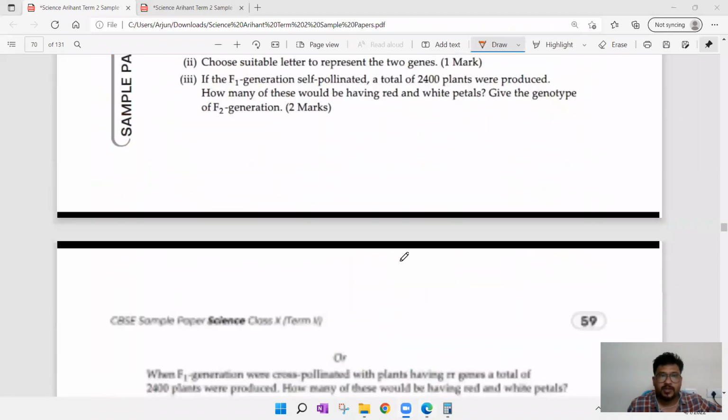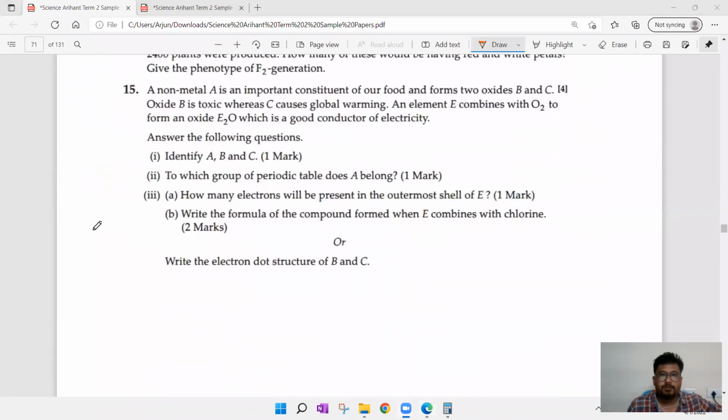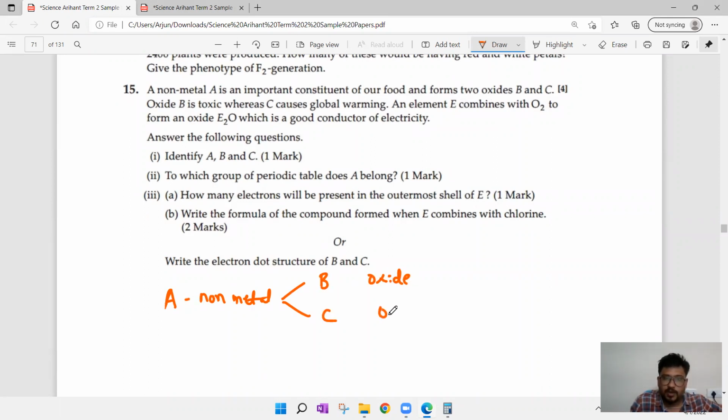Then coming to the 5-mark question. A non-metal A is an important constituent of our food and forms two oxides, B and C. You see, these are not elements. A is an element. B is a compound, C is a compound. We don't know what they are, we'll see. Oxide B is toxic.